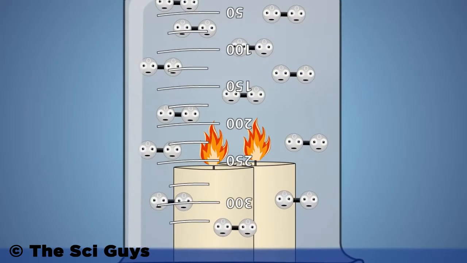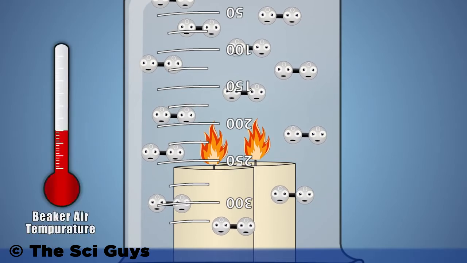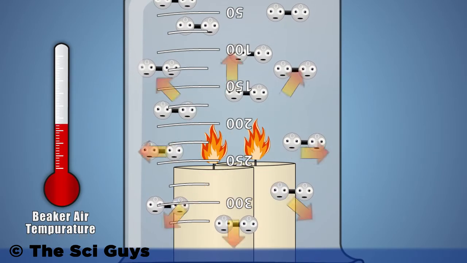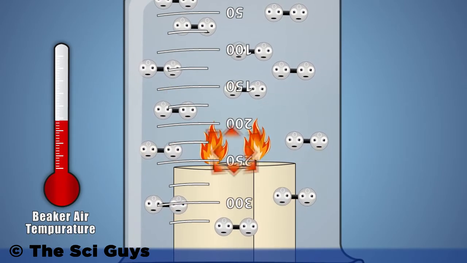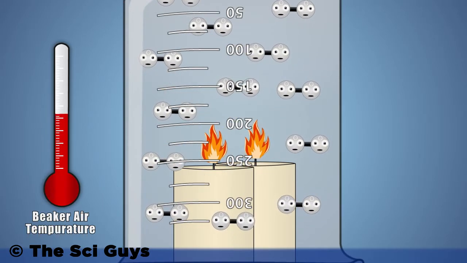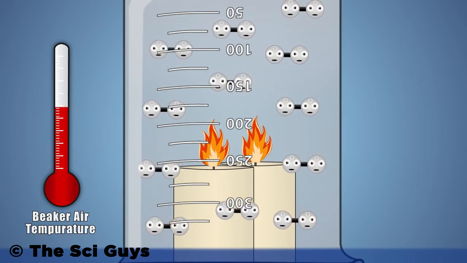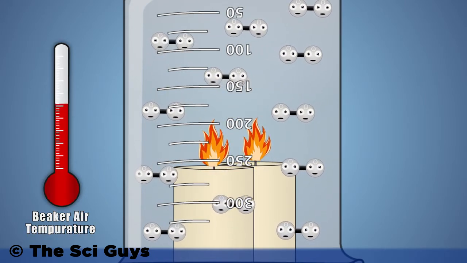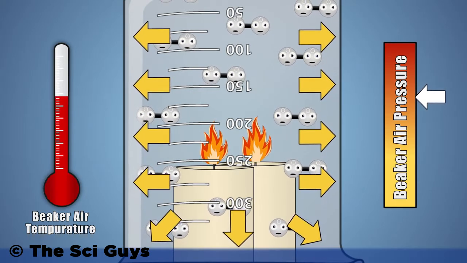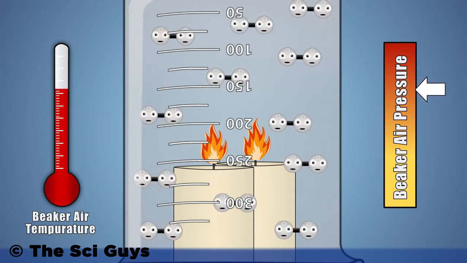In our experiment, our drinking glass is filled with gaseous air molecules. The energy from our flame transfers to the air molecules, exciting them by raising their temperature. When the air molecules in our glass are excited, they try to spread further apart, but because our glass won't expand like a balloon, the volume of space our air molecules can take up is limited. As they try to expand in volume, the air molecules press harder and harder against the walls of our drinking glass and the water at its base.